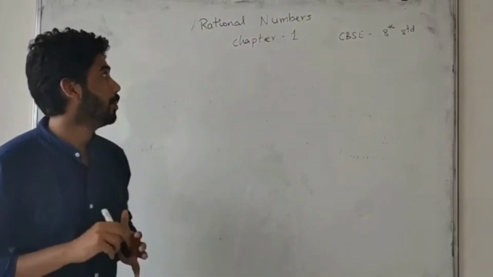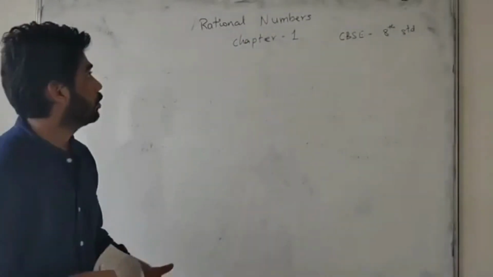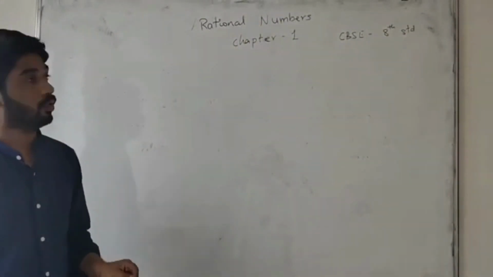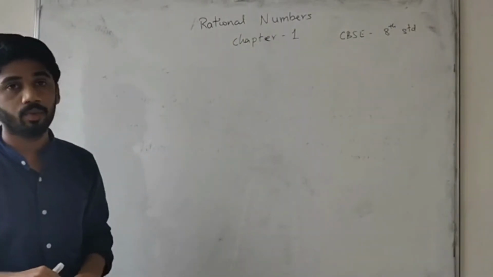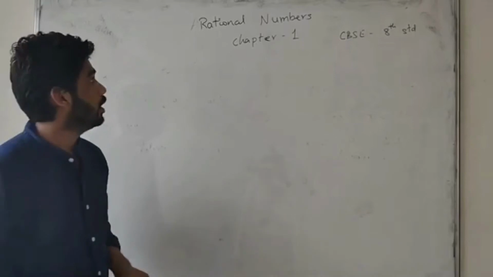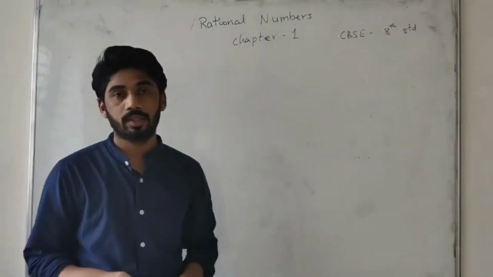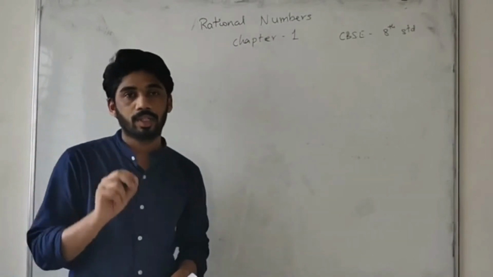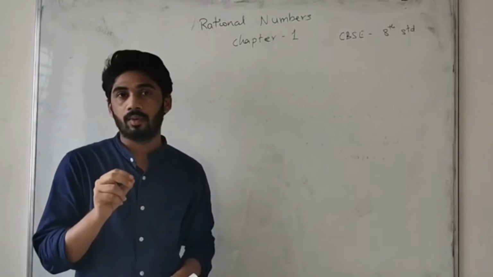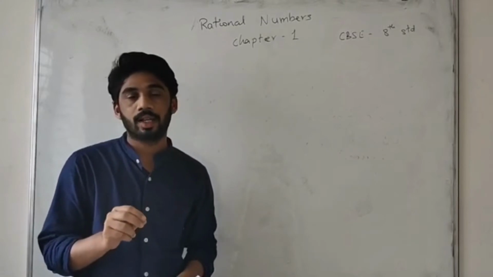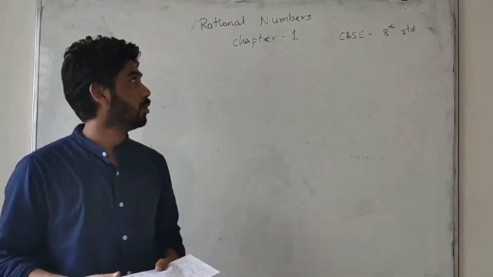Okay. So coming back to rational numbers. What is a rational number? In rational numbers there are some problems. Nearly 2 to 3 marks you may get in the exams, students. So what is a rational number? Before rational numbers, we have to know first what is a number, what is a whole number, what is a rational number, what are integers, what is composite, what are prime numbers. All these things we must know.